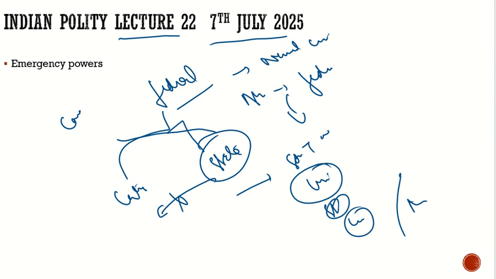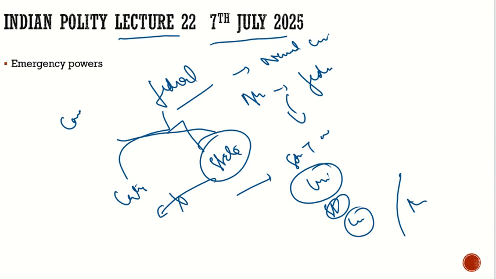But let's understand one fact here: the purpose of this federal structure, the purpose of the states and of the center, is to govern the country, to evolve the country, to uplift the people there, and at the same time to provide them the rights and duties that are essential for them.